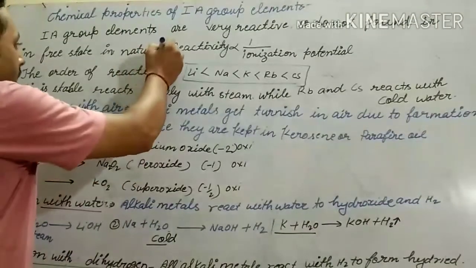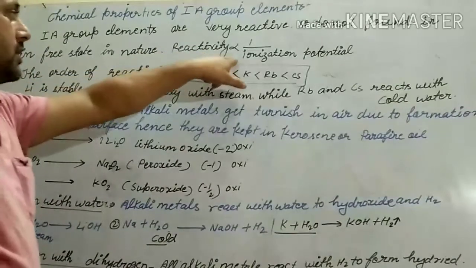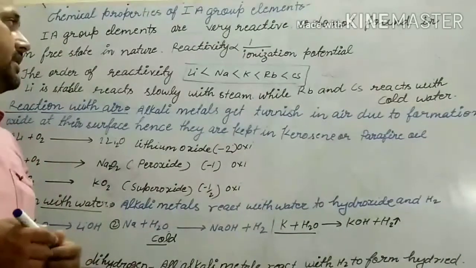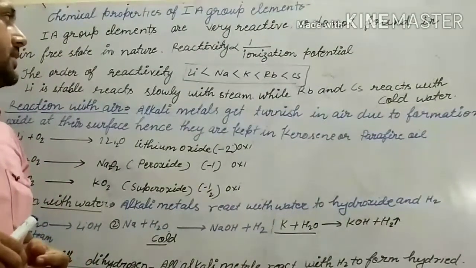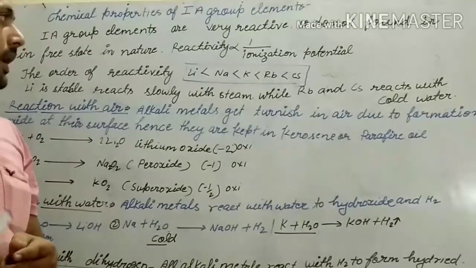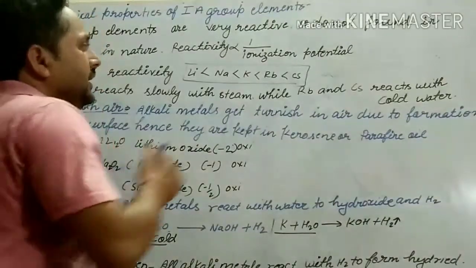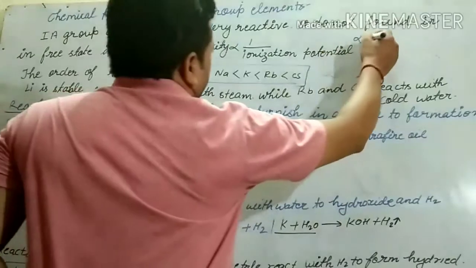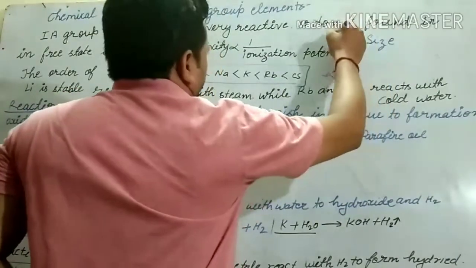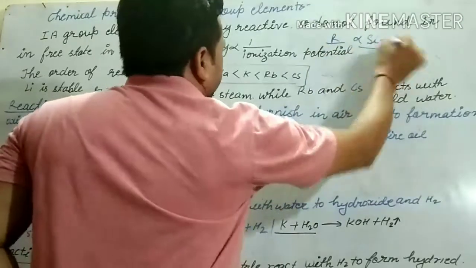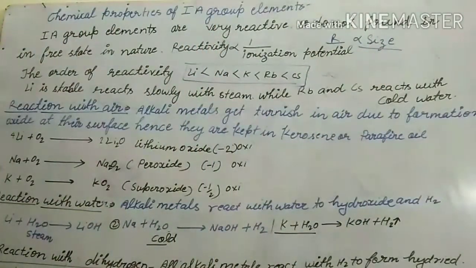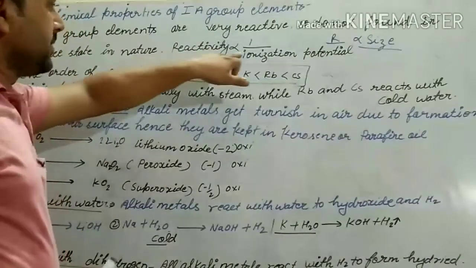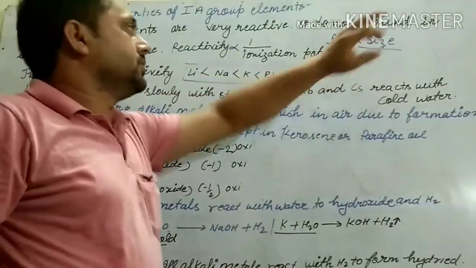Reactivity is inversely proportional to ionization potential, and we can write it as directly proportional to size. We can correlate like this: reactivity is directly proportional to size, which means reactivity increases with increase in size. So reactivity is inversely proportional to ionization potential and directly proportional to size.